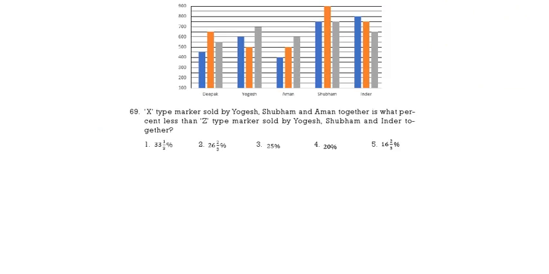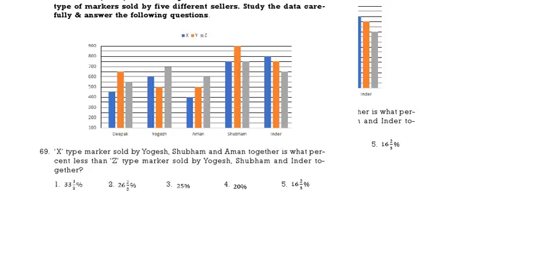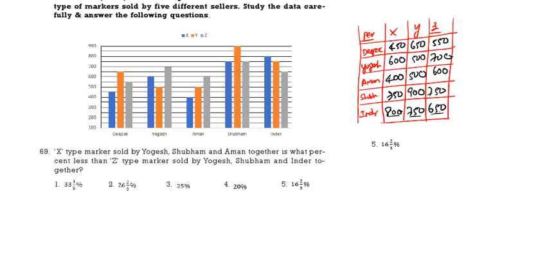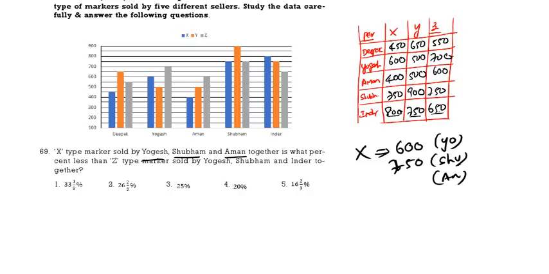Next question, 69. See the 69th question. X type of Yogesh, Shubham and Aman. X of Yogesh is 600. Then Shubham, X is 750. Then Aman, X is 400. So totally we are going to get 1750.